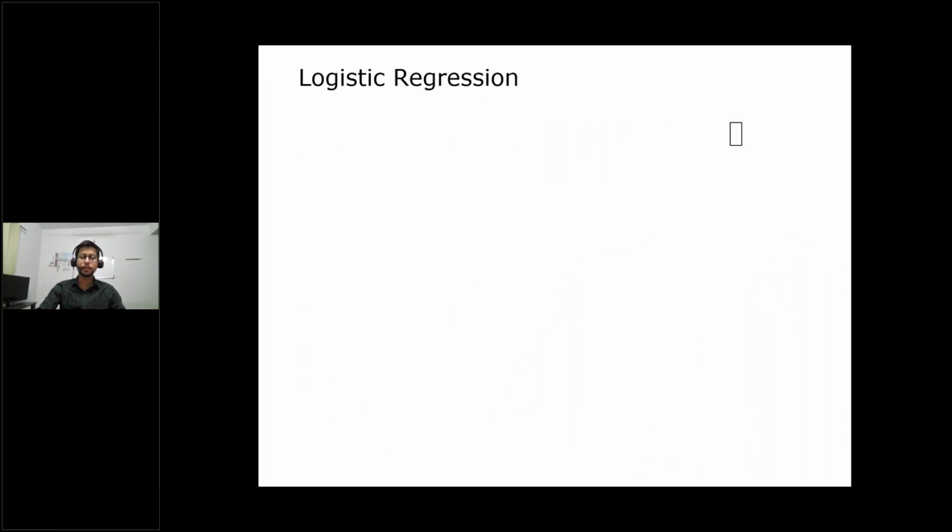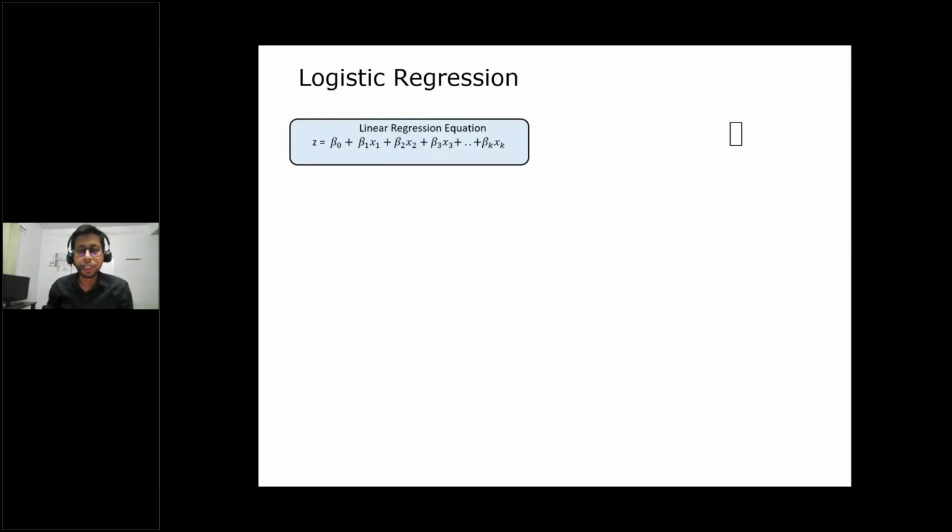One more thing: how to use this sigmoid function to transform linear to logistic, let's understand. In yesterday's session you must have seen this multiple linear regression equation. We have predictors x1, x2, x3 till xk, and these are the coefficients beta naught, beta 1, beta 2, beta 3, and beta naught is the y-intercept.